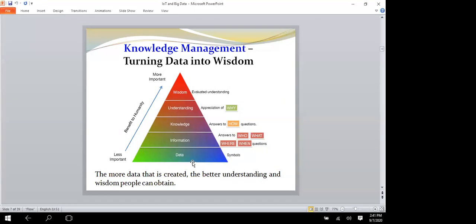The last one is wisdom. For wisdom, you have to apply some ability to select the best way to reach the desired outcome based on the knowledge. So the data is there. From the data you are going to extract whatever your desired value, and it will be displayed in the best way. That is called wisdom. Wisdom is the outcome of experience from the knowledge of earlier attempts to reach a successful outcome. That is called wisdom.